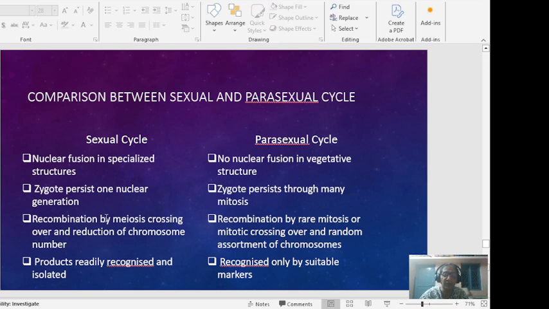In the sexual cycle, recombination is by meiosis, crossing over and reduction of chromosome number. In the parasexual cycle, recombination takes place by rare mitotic crossing over and random assortment of chromosomes. In the sexual cycle, products are readily recognized and isolated, while in the parasexual cycle they are recognized only by suitable markers.